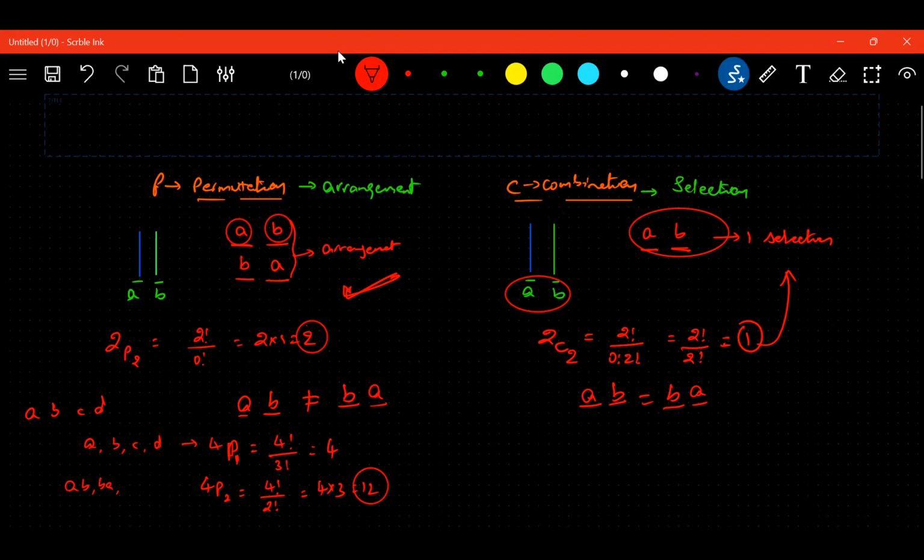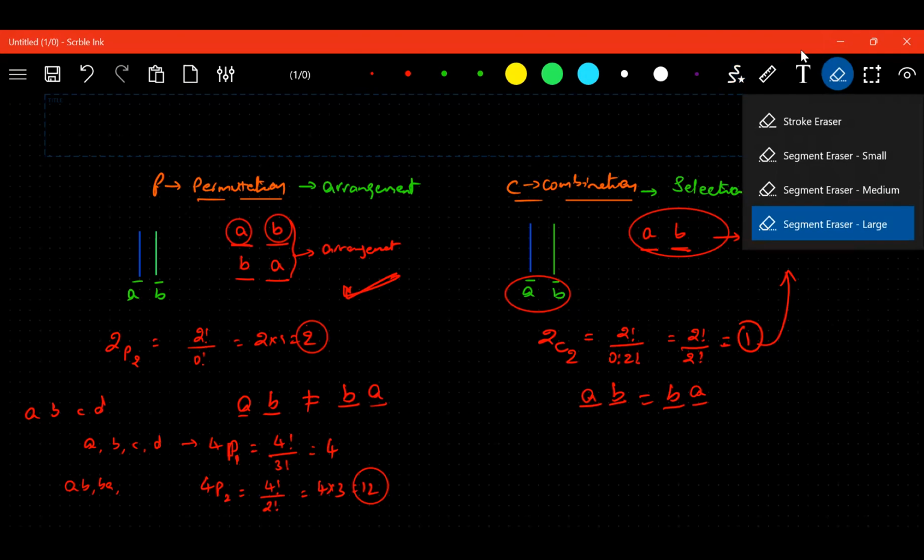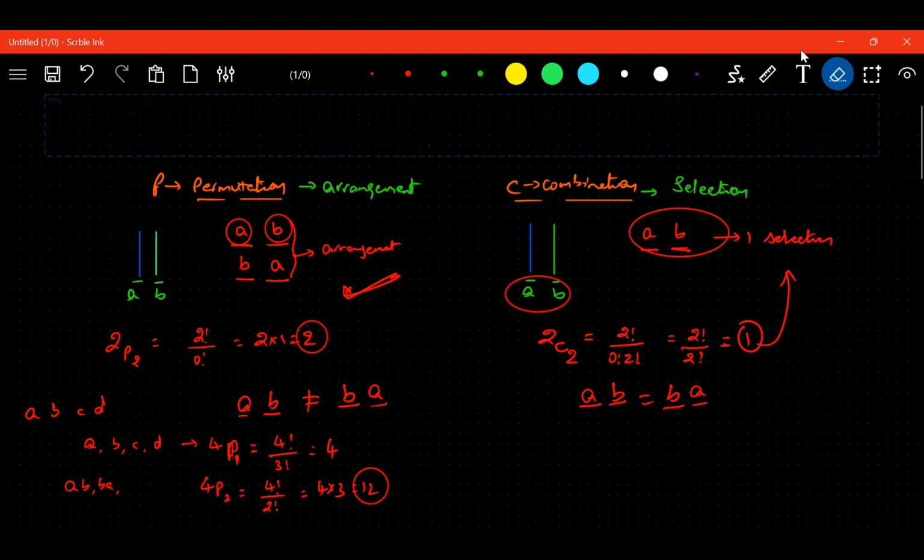Any doubt in this? If you have a doubt, you have to analyze this on a piece of paper. This is the basic difference. In terms of arrangement and selection, in the entire permutations and combinations chapter, whether in 11th or 12th, you only have to understand this basic difference. Even if you go to a higher class, it is only this. You need to know the difference between arrangement and selection. If you don't understand that, you will not understand the entire chapter of permutations and combinations. Got it?